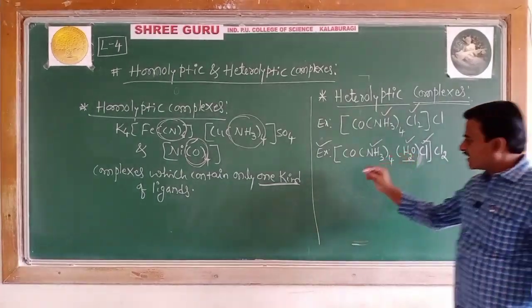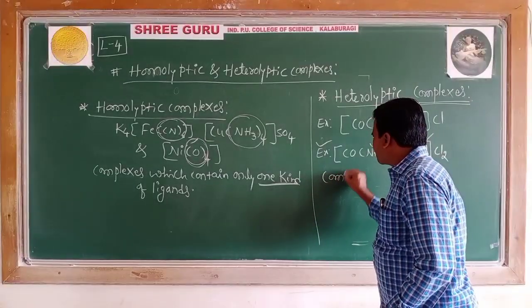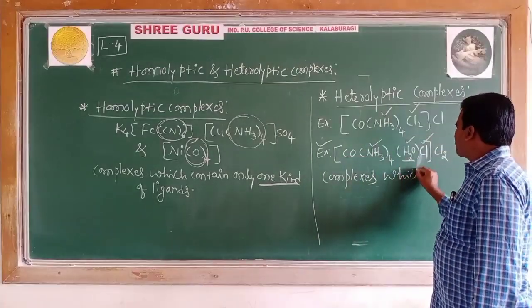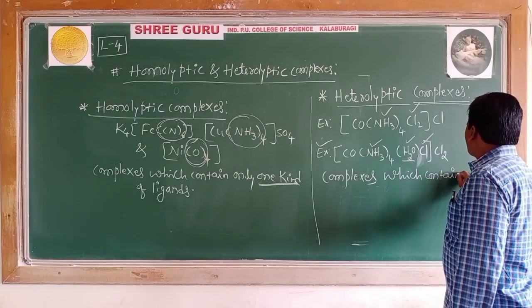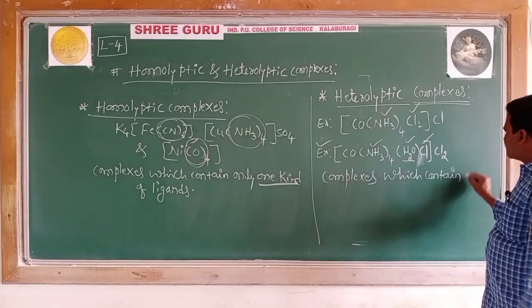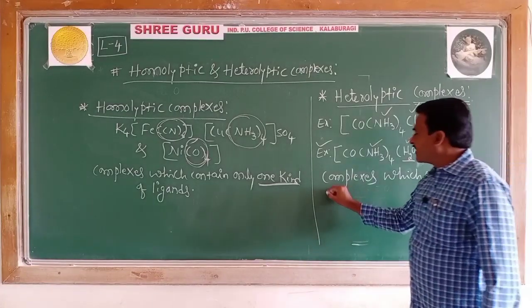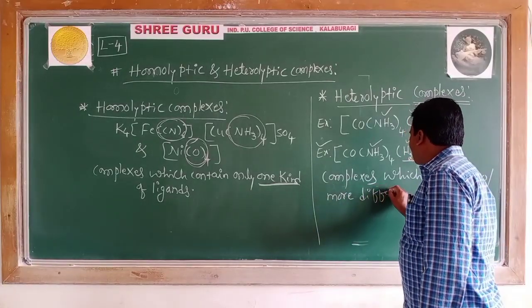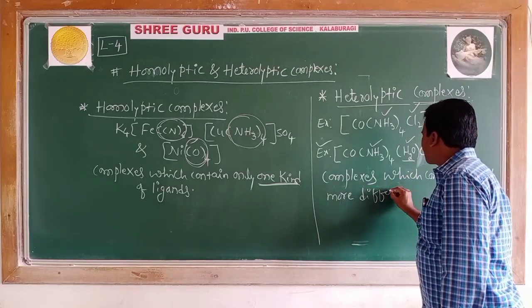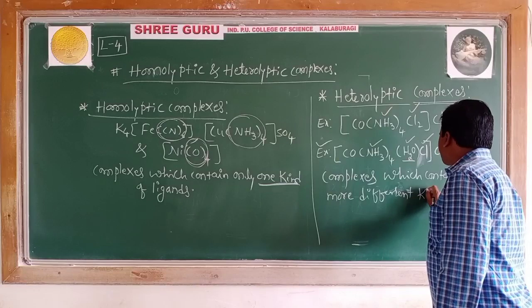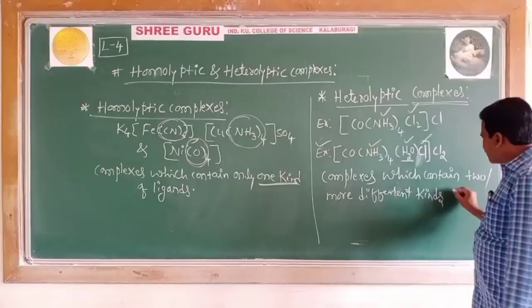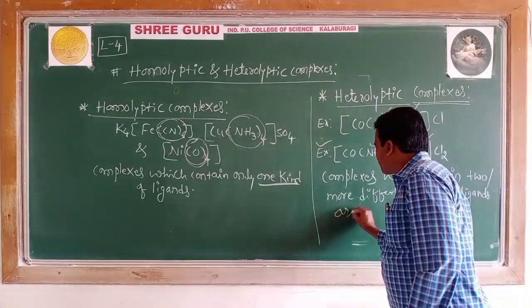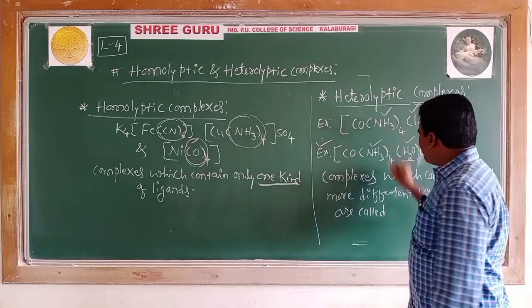Such complexes which contain 2 or more different kinds of ligands are called heteroleptic complexes.